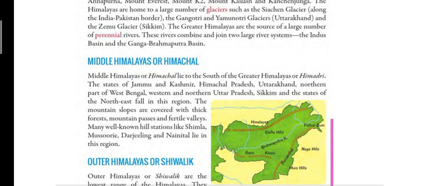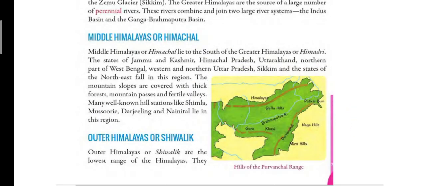Next children is Middle Himalayas or Himachal. So these mountains lie just below the Greater Himalayas, and this part is always covered with thick forest. So this part of the mountain is covered with what? It is covered with thick forest, and you will find hill stations in this part of Himalayas only. So many famous hill stations lie in Middle Himalayas.